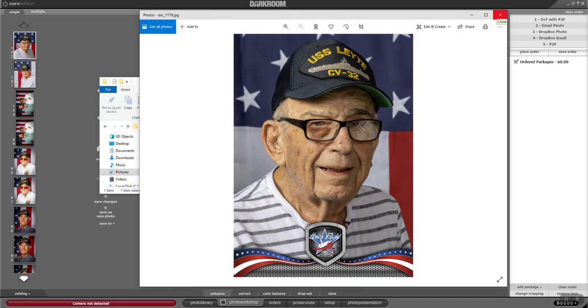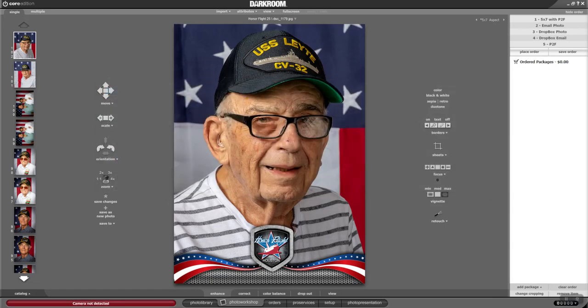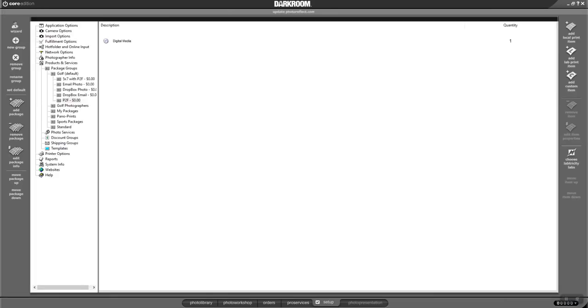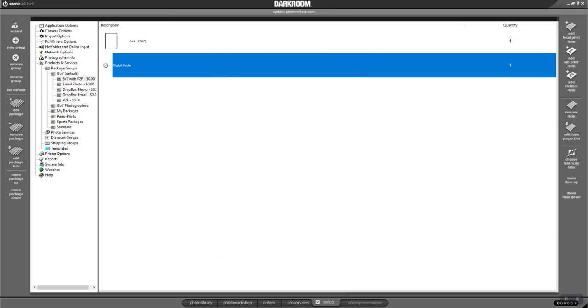And this is how we do it so that customers get a finished product that has the border already on it. That's how we do it. We do that both with Darkroom and with TriPrism TepSec software. They all have print to file set up on them. If I go to setup right now, I don't know where this particular digital file is going, but for every 5x7 we print, there's a print to file that goes with it. So we go over here, and it's just putting it in that regular pictures print to file folders where it's putting that particular one.